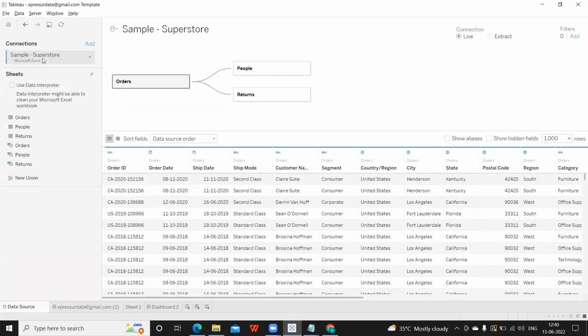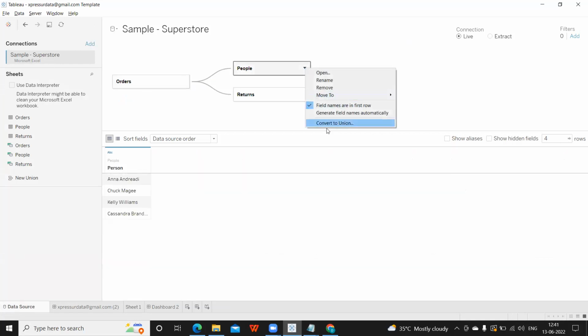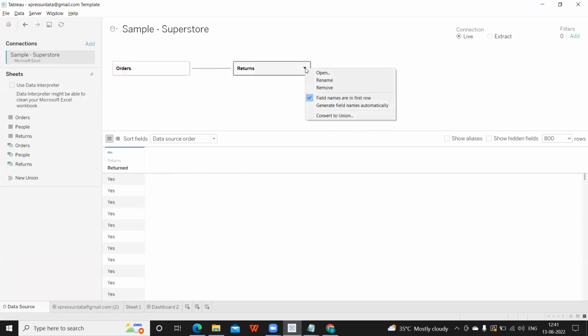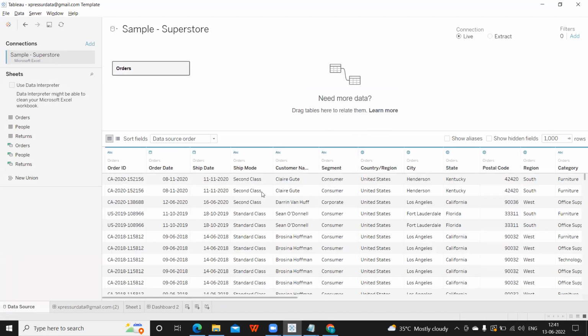On the left side, you see connection. I'm connected to sample superstore. Let us remove the connections from here. I don't want to have multiple connections for now, so I'm removing it here. I'm connected to sample superstore, and under that I'm connected to orders here. This is the table, or preview of data, that we have. So I'm connected to orders, and this is the preview.